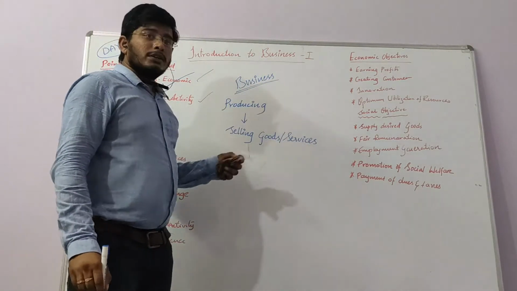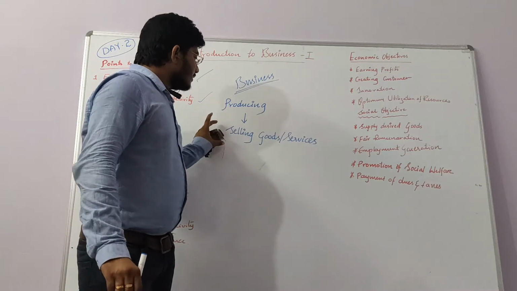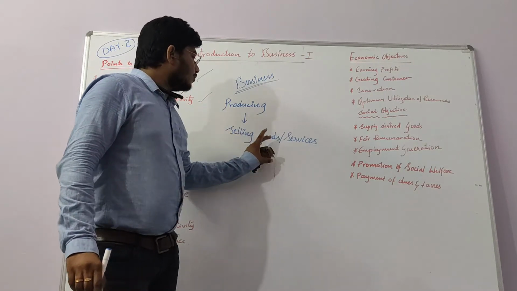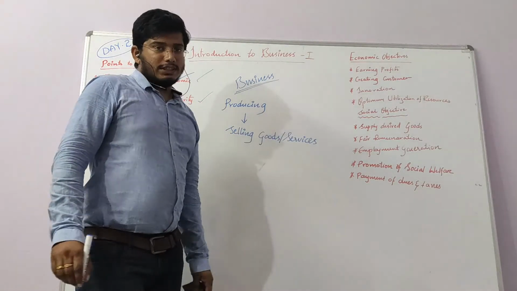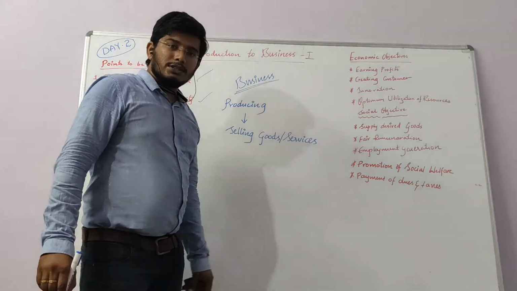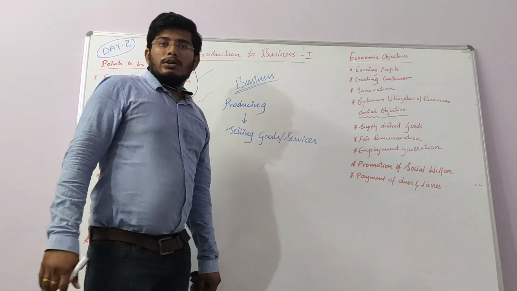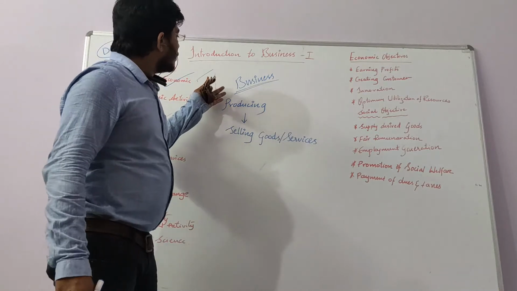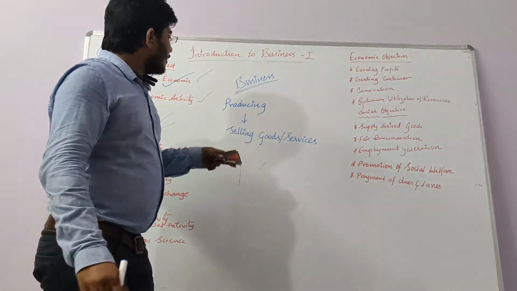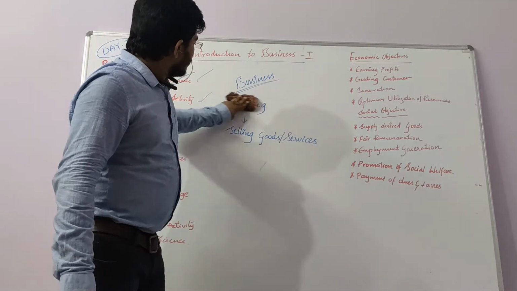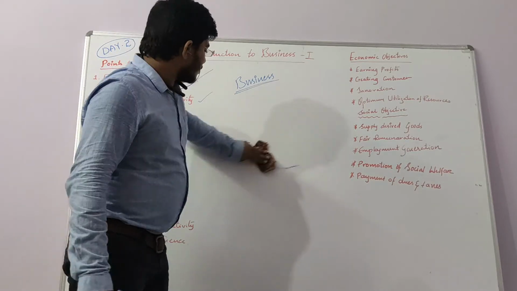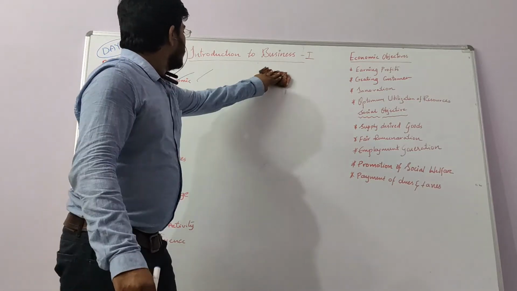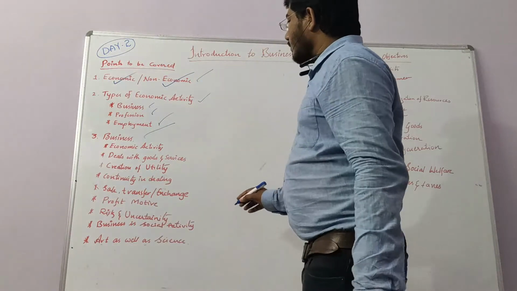So what is a business? Producing and selling of goods or services. This is called business. You have the definition for business in your book, and it is not so important. You can go through the business definition there, and we will discuss the next topic.